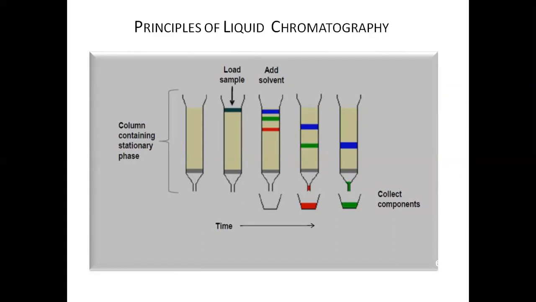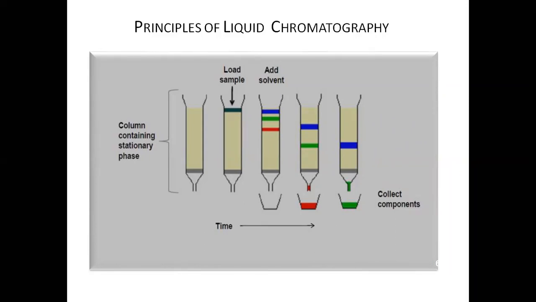If we have a column stationary phase and load a sample on the top of it and start adding the solvent, then on the basis of partition or relative solubilities, the sample, which is actually a mixture of multiple components, is separated into various components on the basis of movement of the solvent, either with the help of gravity or some external pumping force. The solvent moves across the column, and this type of separation into bands of various components is observed.